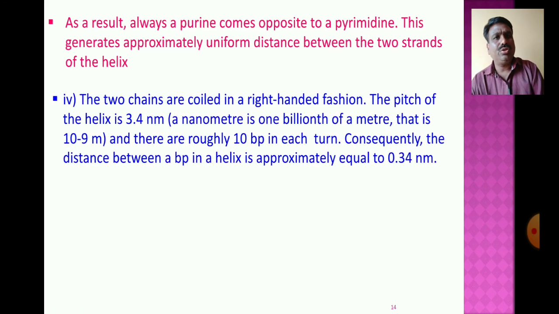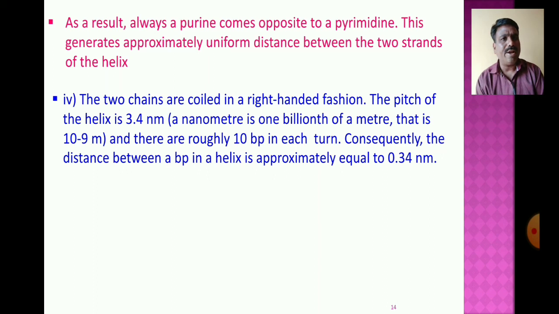The two polynucleotide chains are coiled in a right-handed fashion. The pitch of the helix is 3.4 nanometers.